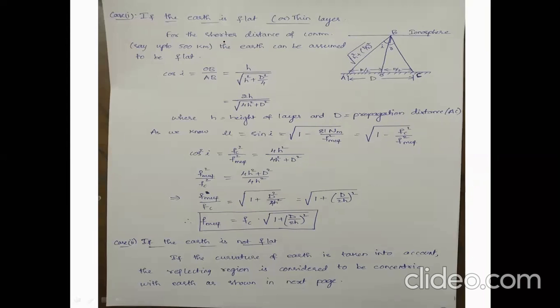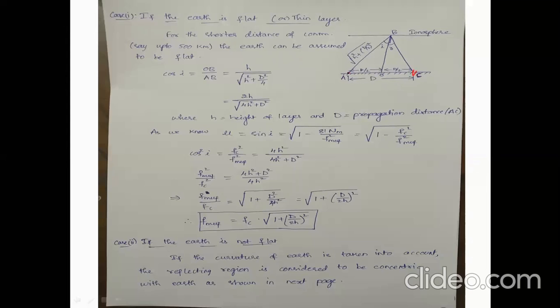Beyond 500 kilometers, earth cannot be treated as a flat surface. So treat this as earth, this layer as AOC, and this is the transmitting antenna. Here we are transmitting the signal, and here we are receiving the signal.